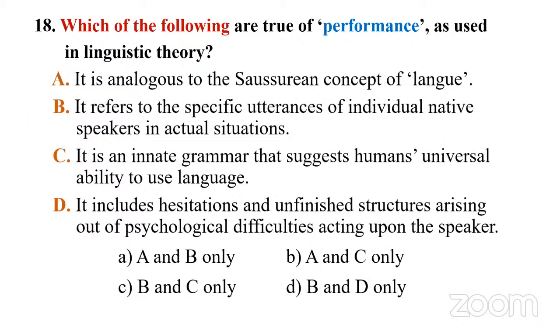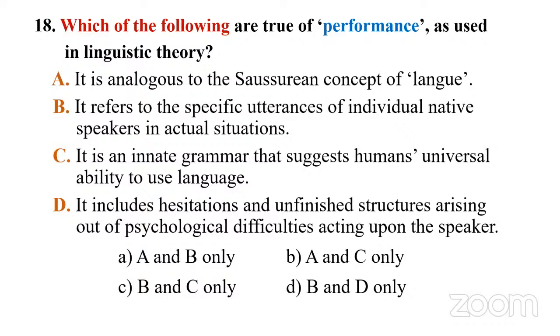Which of the following are true of the term performance as used in linguistic theory? So we have 4 statements here. A, it is analogous to the Saussurean concept of langue. B, it refers to the specific utterances of individual native speakers in actual situations. C, it is an innate grammar that suggests humans' universal ability to use language. D, it includes hesitations and unfinished structures arising out of psychological difficulties acting upon the speaker.